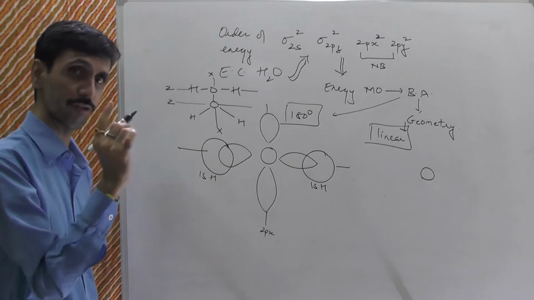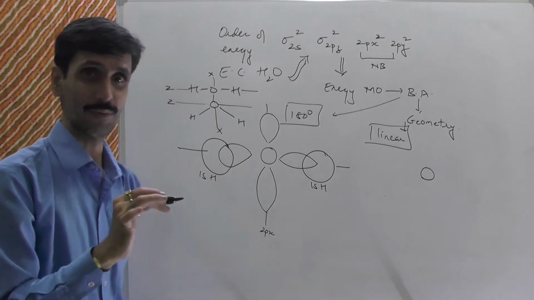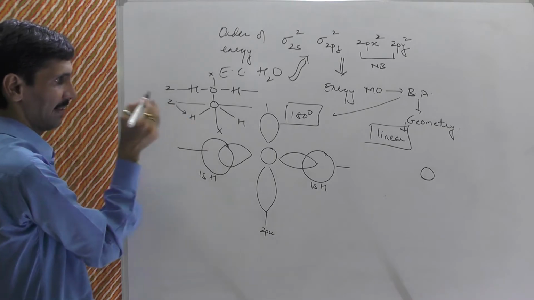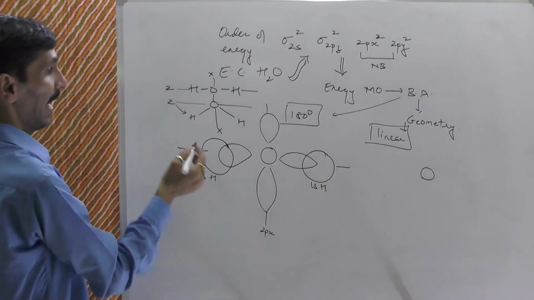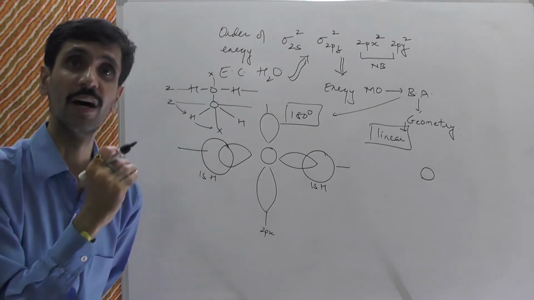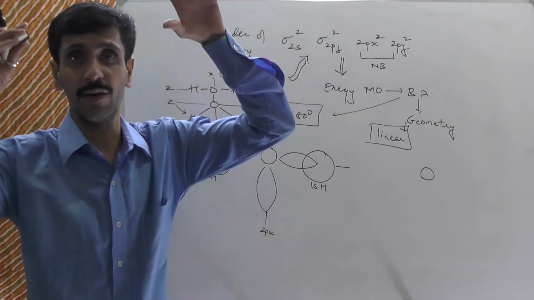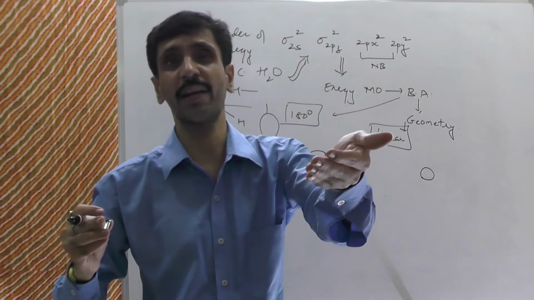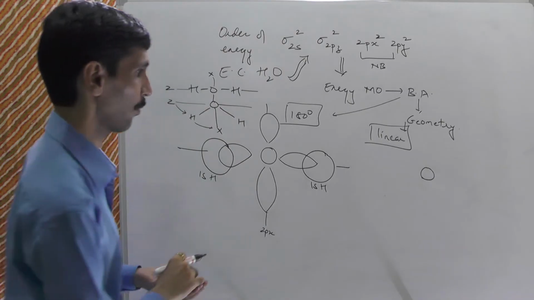So there are two statements for this. The first statement is that as we go from a linear to the angular geometry, the hydrogen atom goes away from the z-axis. देखो ऐसे जा रहा है. It is away from the z-axis. The second statement is the hydrogen atom is going towards the x-axis, away from z and towards x. इस तरीके से मैं दो स्टेटमेंट दे सकता हूं which actually tells you in what direction the hydrogen atoms are moving as we go from the linear configuration to the angular configuration, and that is what I want to show over here. मुझे यहां पर वही दिखाना है.